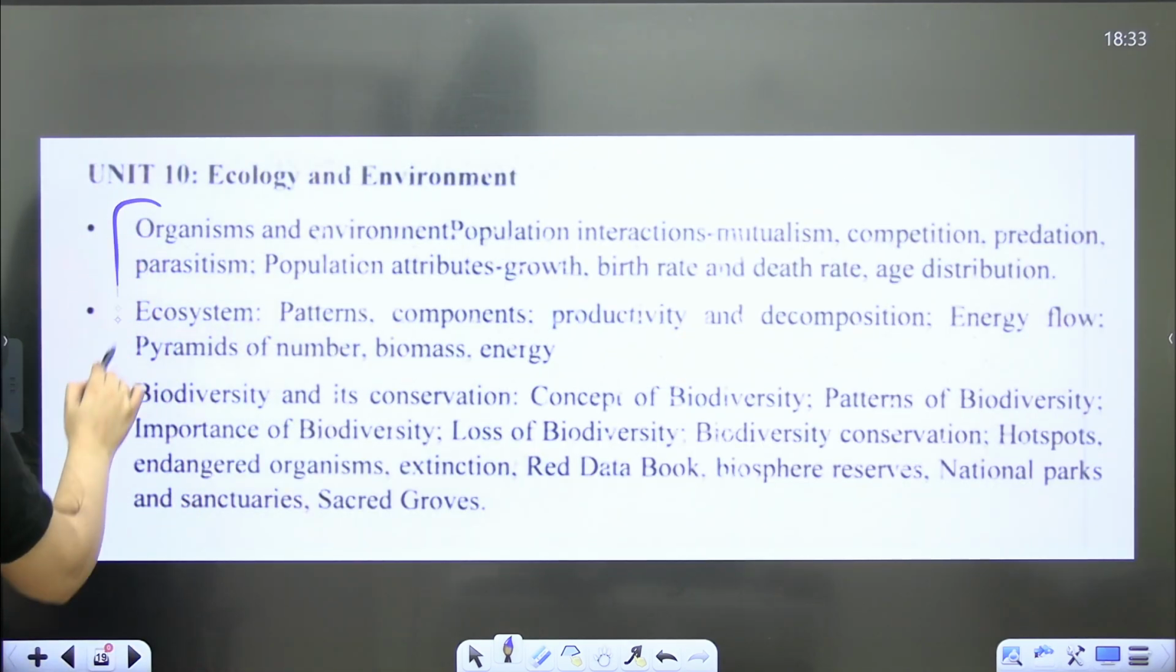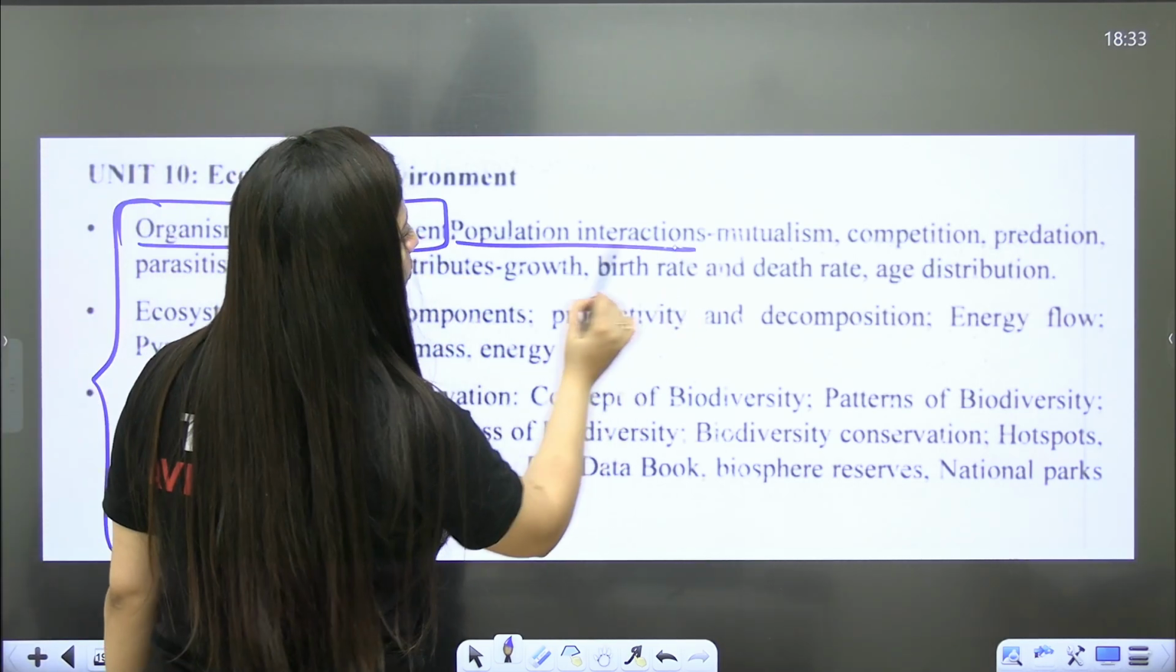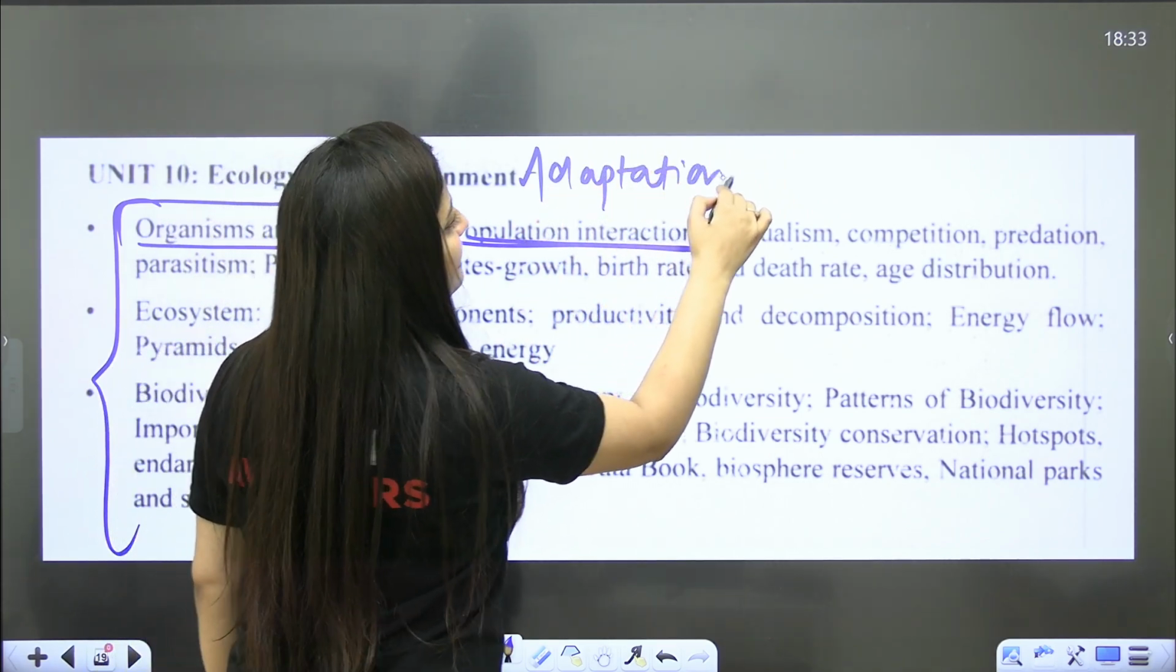Then for ecology also, from the organisms and environment part, they have just considered population interactions. Adaptations are deleted.